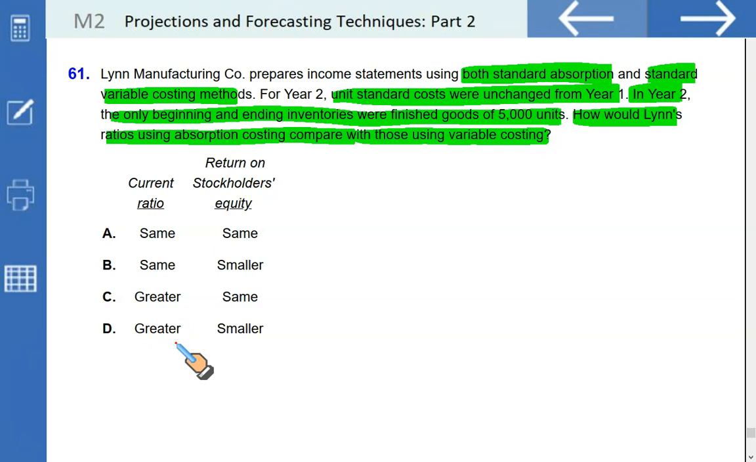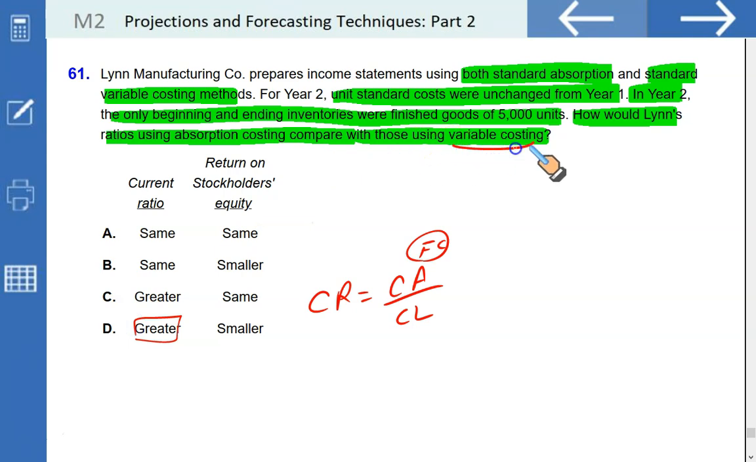Okay, now this is an interesting question. We know the current ratio is the ratio of current assets to current liabilities, and in absorption costing, we have fixed costs as a part of inventory, which means inventory under absorption costing would be higher because it carries fixed costs. Resultantly, the current ratio would be greater under absorption than under variable costing.